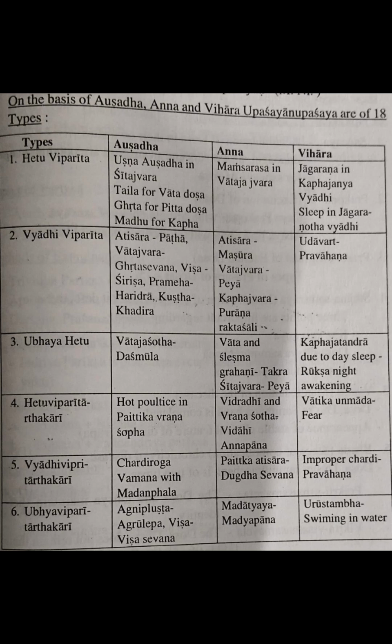Example: in Sheeta Jwara, we are giving Peya. Peya reduces the Jwara also, and at the same time the dosha responsible for getting the Sheeta Jwara also becomes reduced.